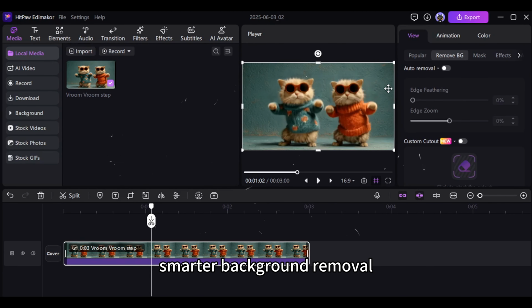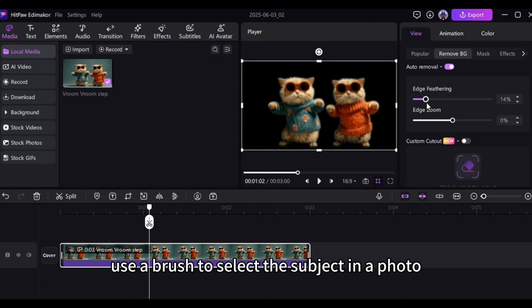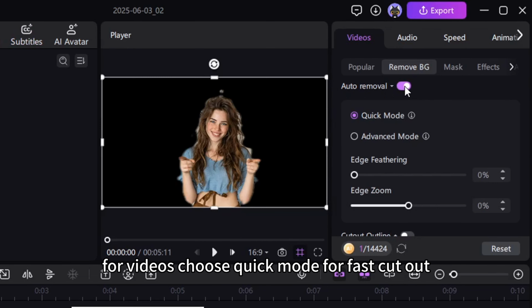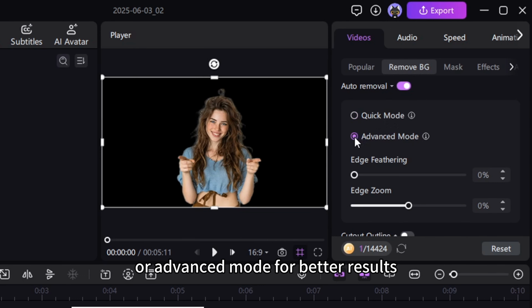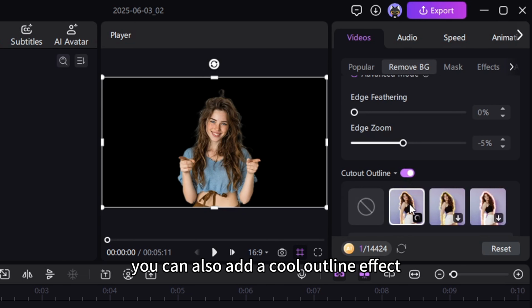Smarter background removal. Need to remove a background? It's now easier and more powerful. Use a brush to select the subject in a photo. Edimakor will automatically cut it out for you. For videos, choose quick mode for fast cutout, or advanced mode for better results. After removing the background, you can also add a cool outline effect.